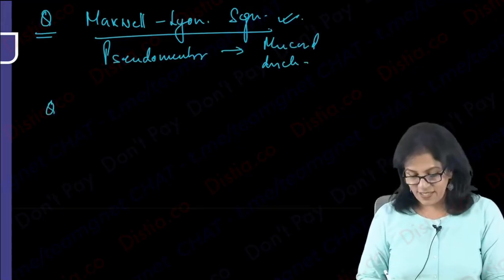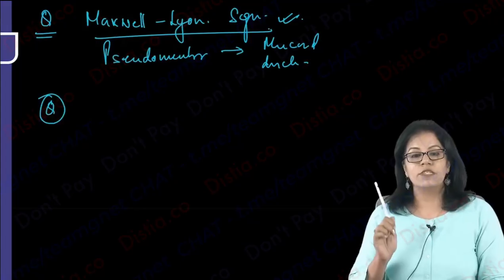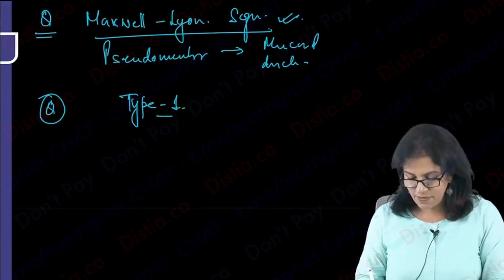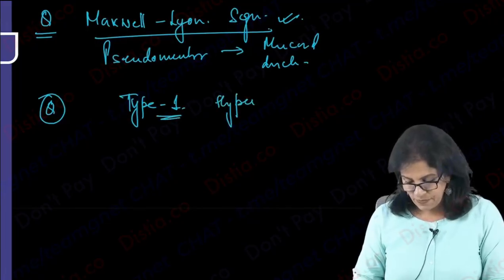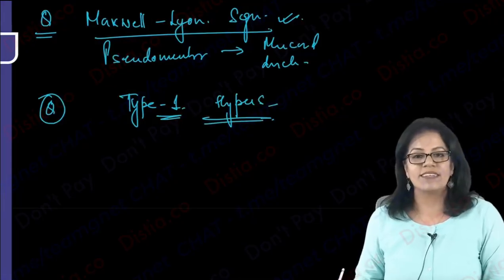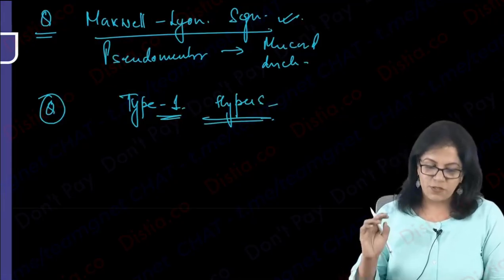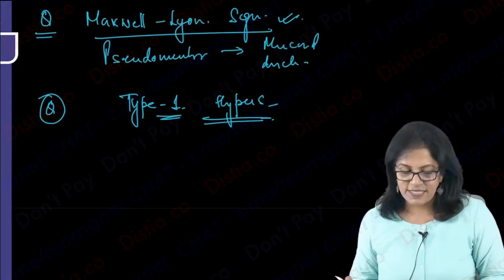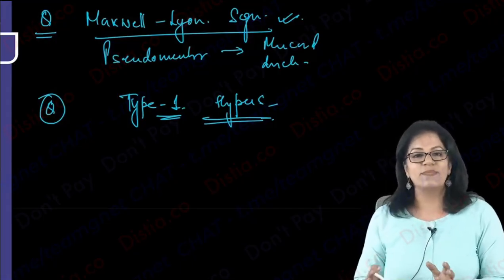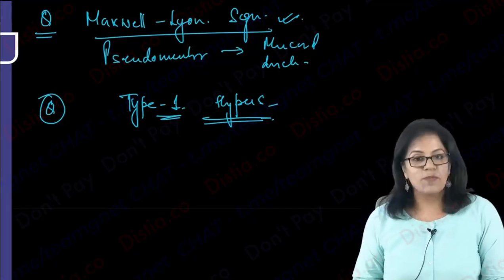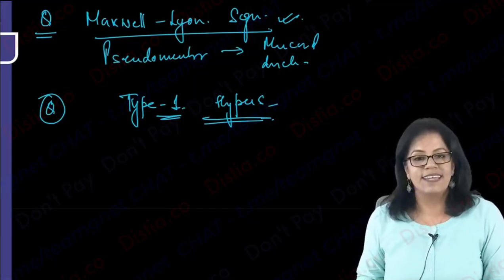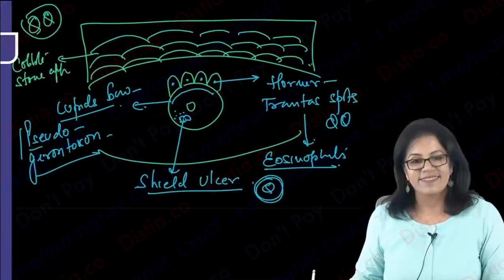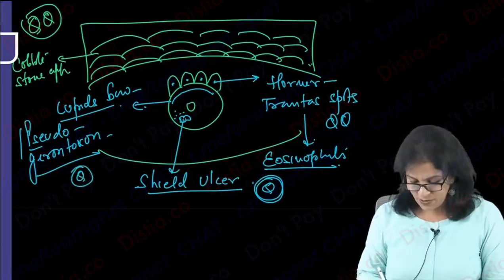Okay, next question. If you realize a lot of cues I have been mentioning, another question is what type of hypersensitivity? It is type 1. At your level, we will just learn type 1 hypersensitivity reaction. Okay, we just mentioned about Horner-Trantas being eosinophils, right? So that should be easy for you. Okay, so that was about vernal keratoconjunctivitis. What are the signs? What are the symptoms? Then these are the important questions that you all have to be familiar with and the terms. Okay, the question has been on shield ulcer also. This is also a cue. Even on pseudogerontoxon. So many cues here.